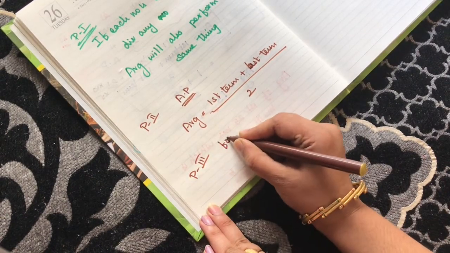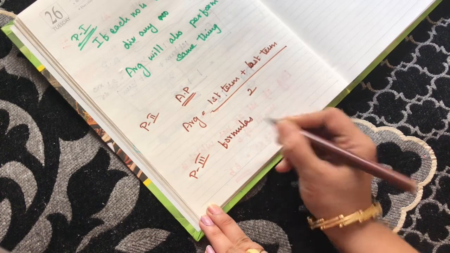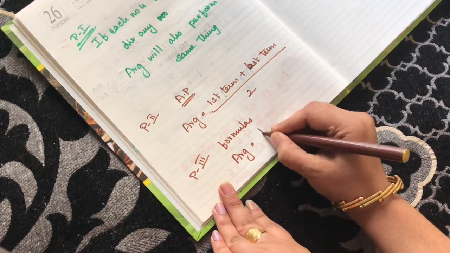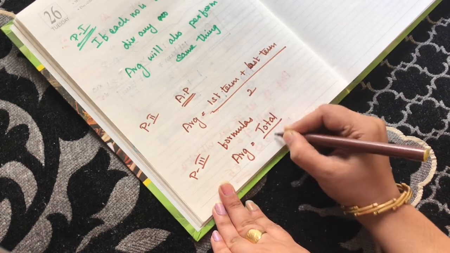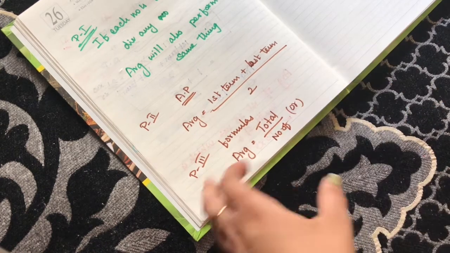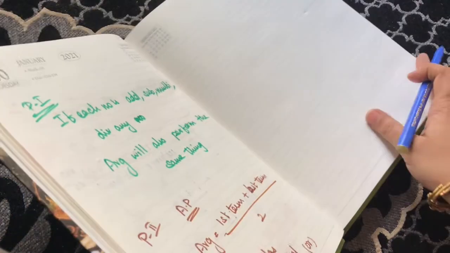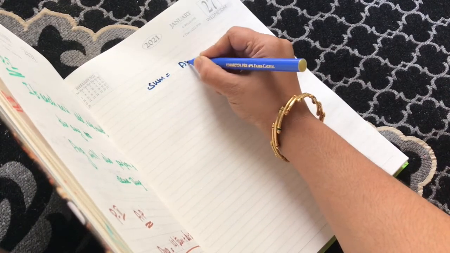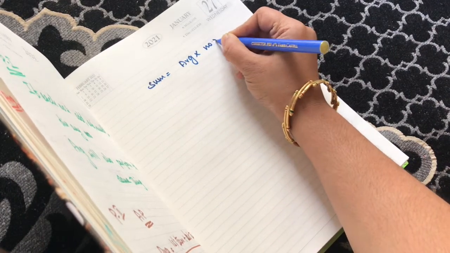Property 3 is only the formulas: average will be equal to total by number of items, or sum will be equal to average into number of items.